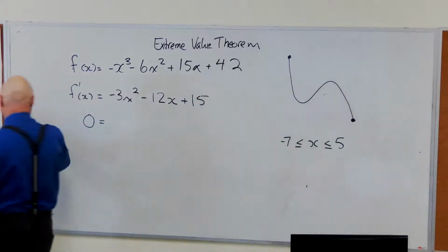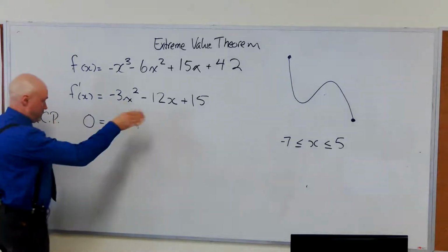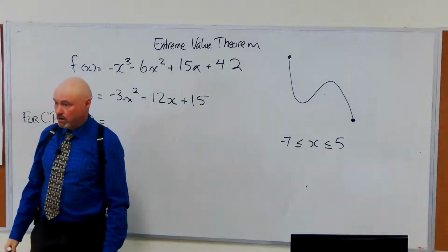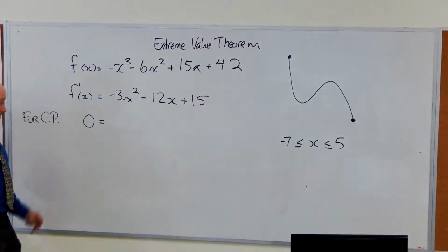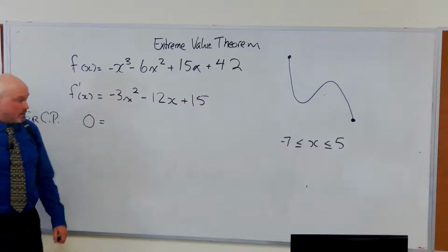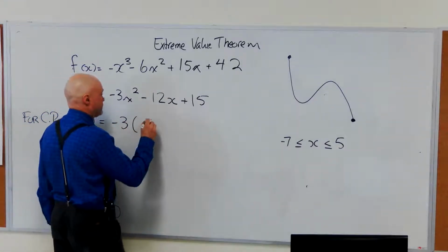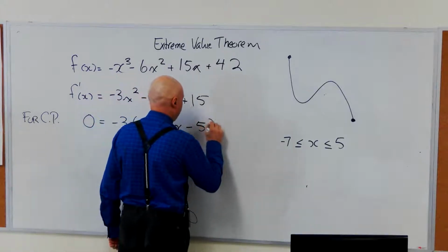Okay, so for critical points, f prime at x equal to 0, let's factor it. What's the first kind of factoring we're going to do? For critical points. Okay, yeah. Let us common factor, yeah. Let us now common factor, x² plus 4x minus 5.